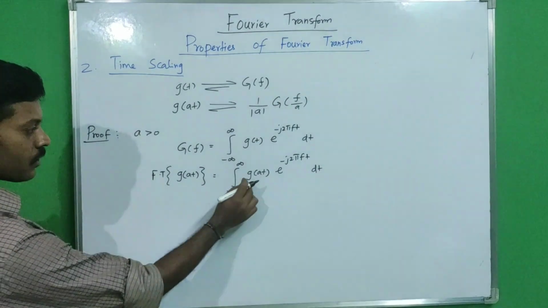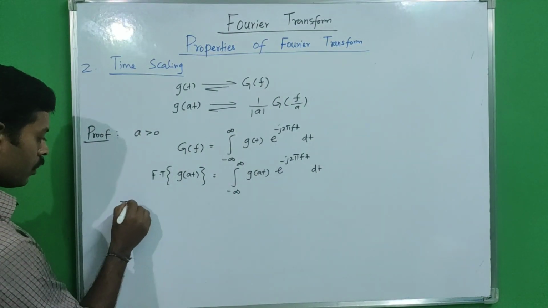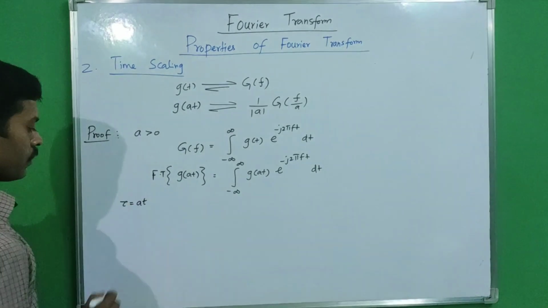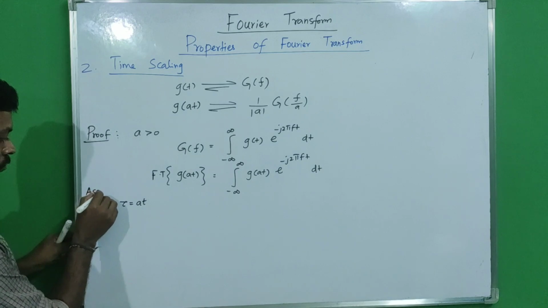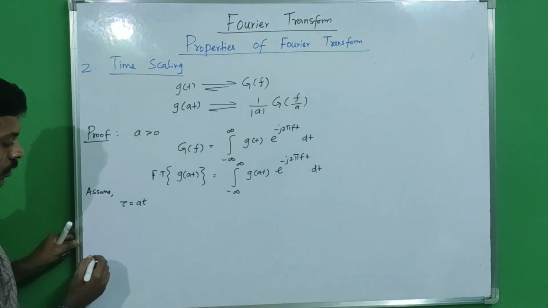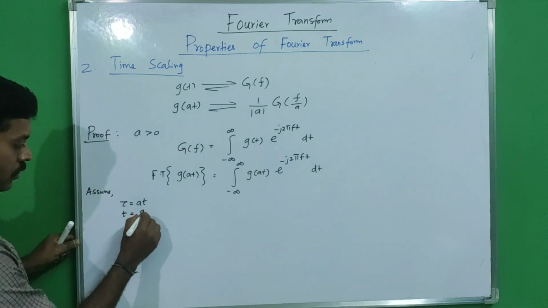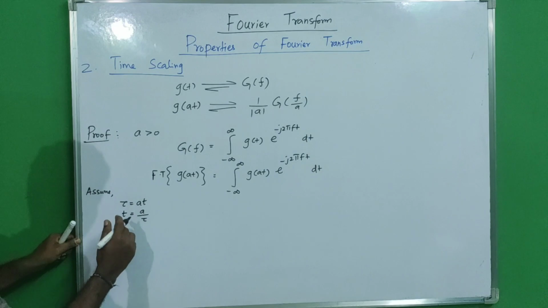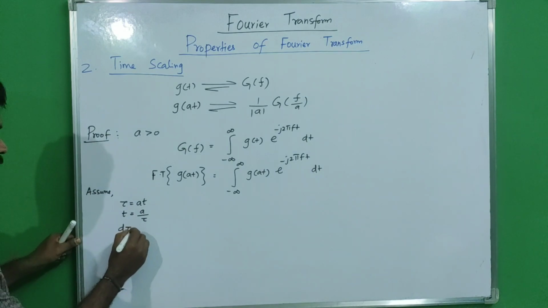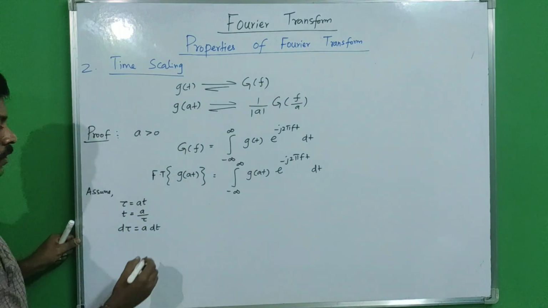I am replacing a t by tau. So let us assume tau equal to a t. From this equation, t equal to tau by a. Similarly, d tau equal to a times dt.